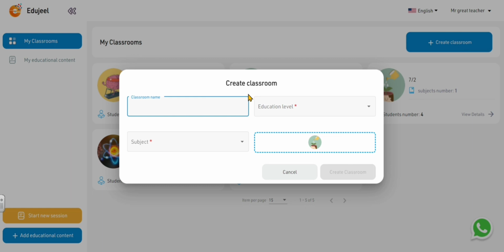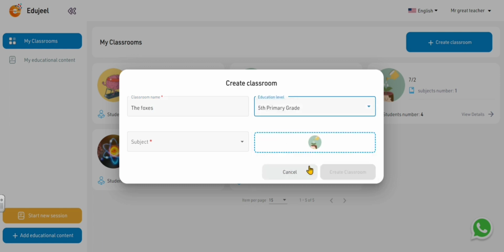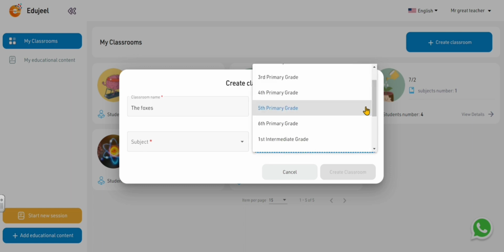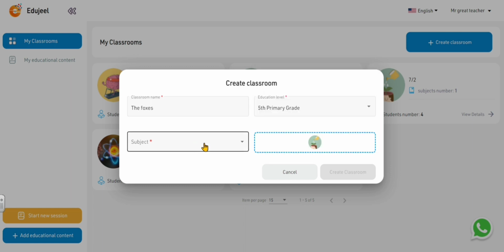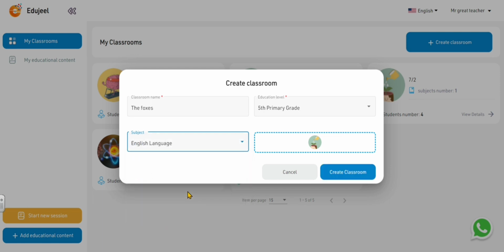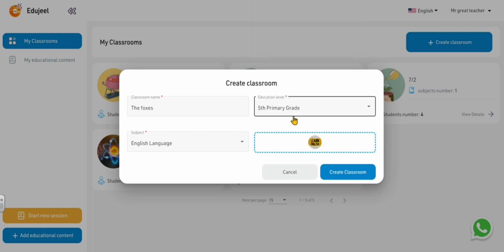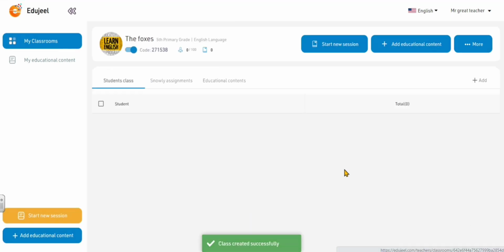Okay. You can just enter the name of your classroom here. For example, the Foxes. Okay. And then you choose the level, which is, for example, 5th primary grade. You have a lot of levels, of course, here. Okay. And then you go to the subject and choose one. Arabic, English. Of course, we will choose English. And then you can change the avatar or the logo of the class by clicking on the image or the photo, and then you create your classroom.